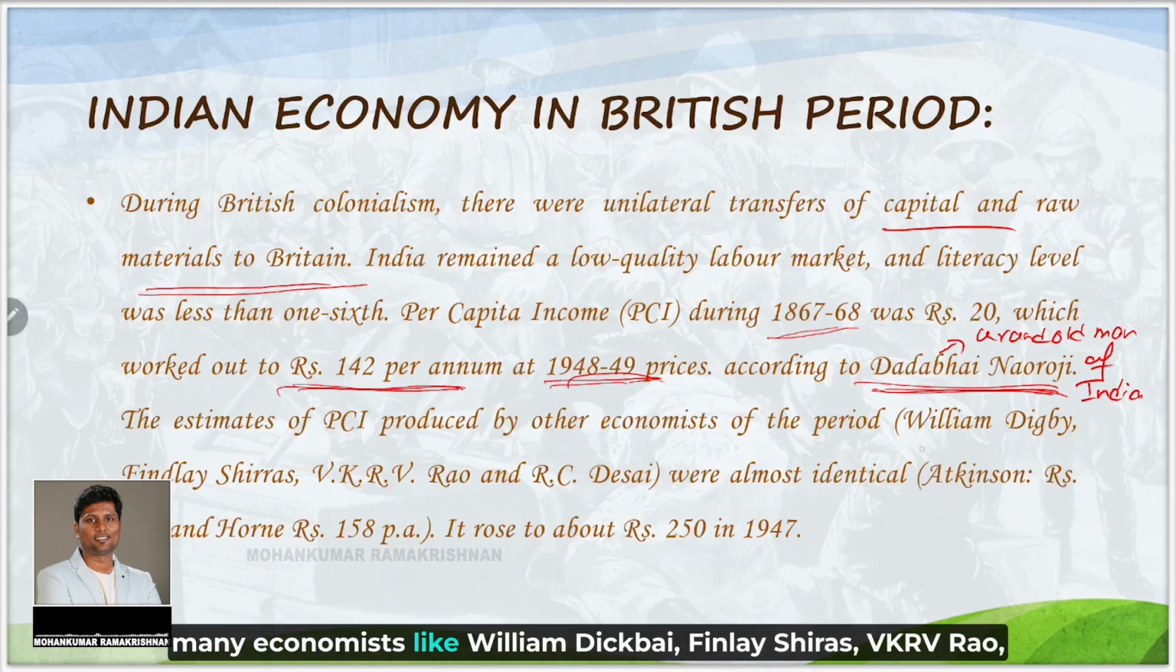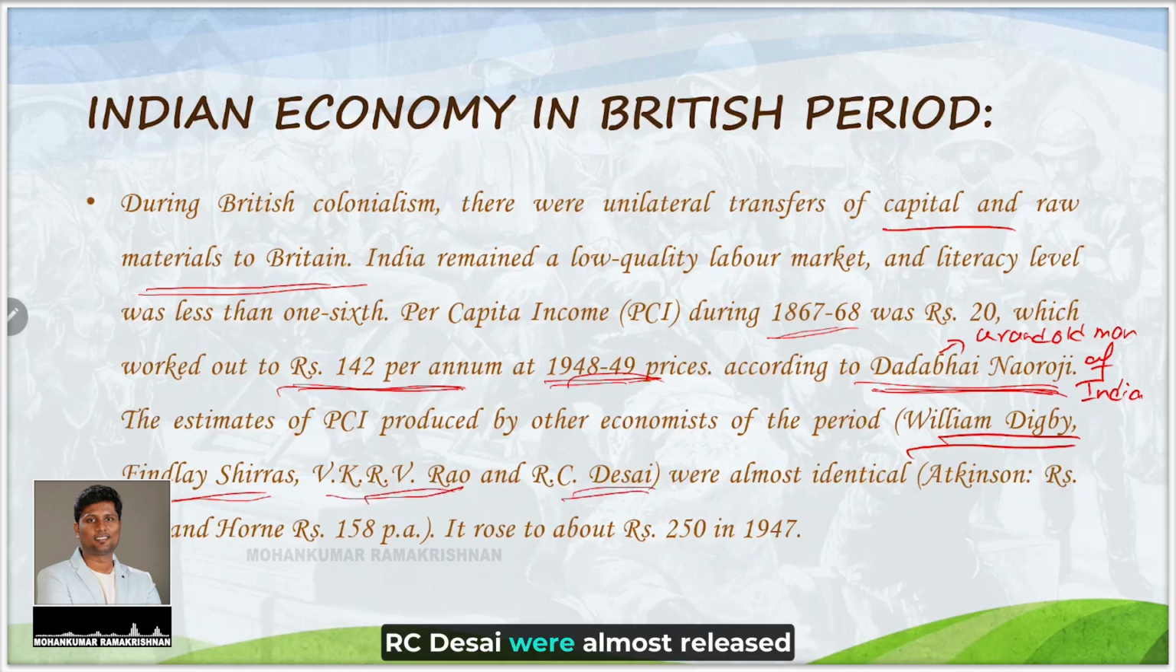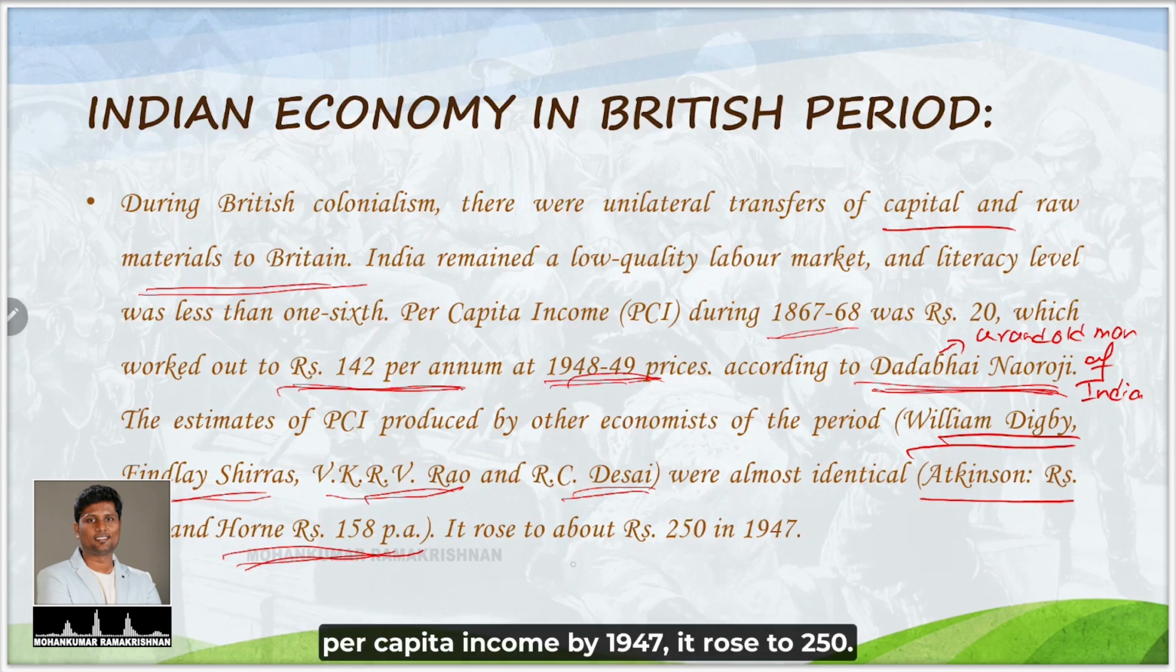Likewise, many economists like William Digby, Findlay Shirras, V.K.R.V. Rao, R.C. Desai released almost the same kind of per capita income values. Here, Atkinson's figure of 172 and Horne's figure of 158 were vitally important. Both Atkinson and Horne are renowned statisticians and economists. So note these figures, because they will confuse you with options, like Atkinson said 158 and Horne said 172. So be very clear which economist predicted which per capita income. By 1947, it rose to 250.